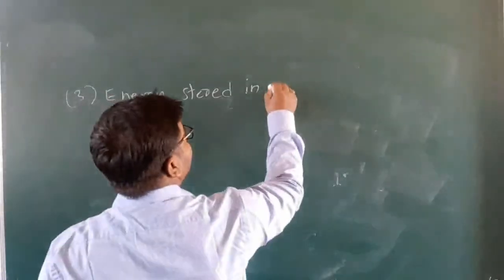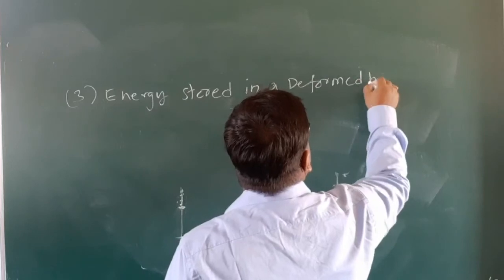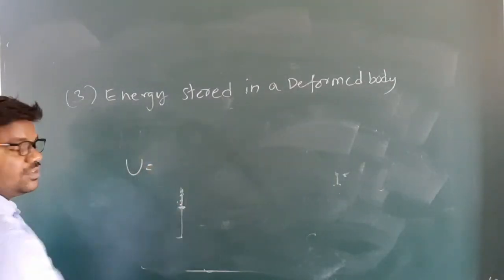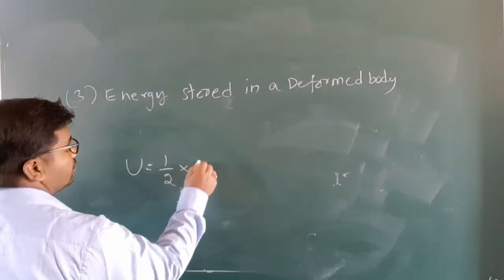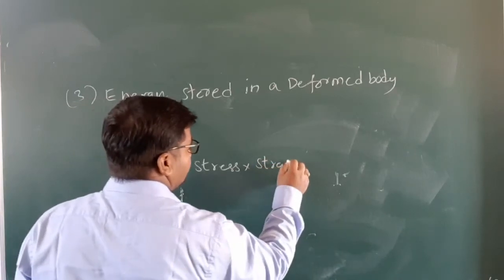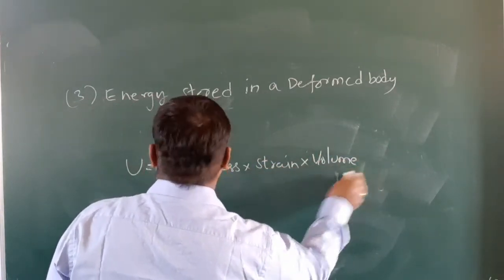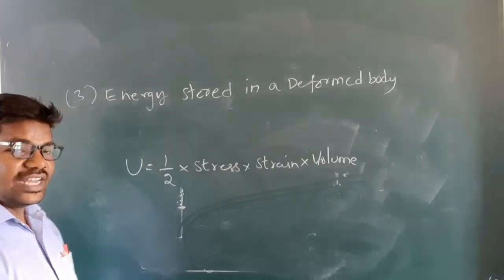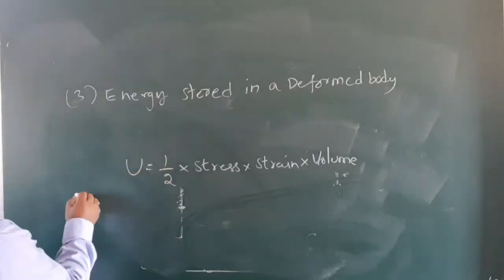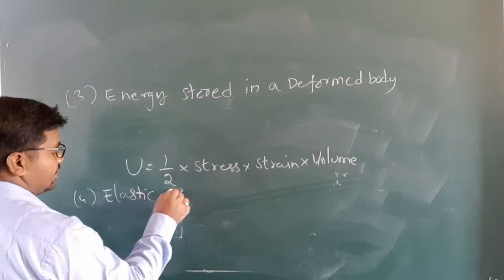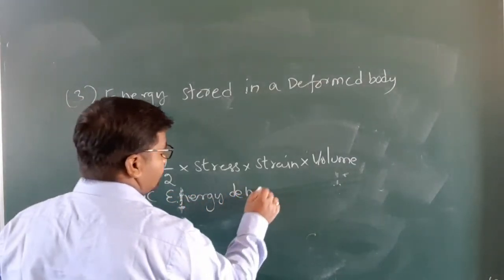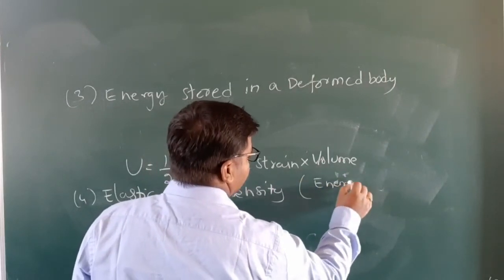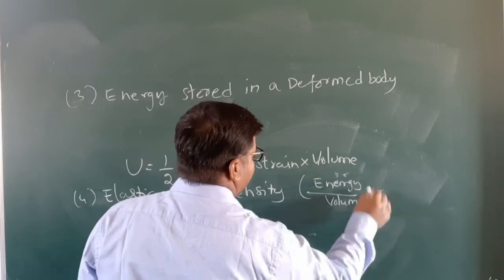The energy stored in a deformed body is denoted U. U is equal to 1 by 2 into stress into strain into the volume of the wire. Next, elastic energy density.